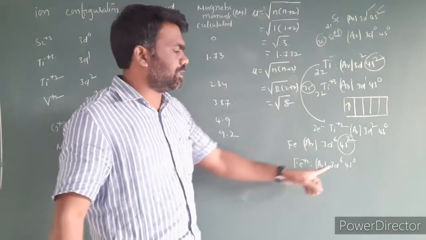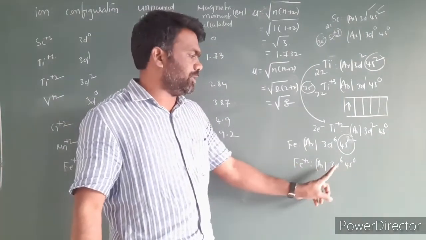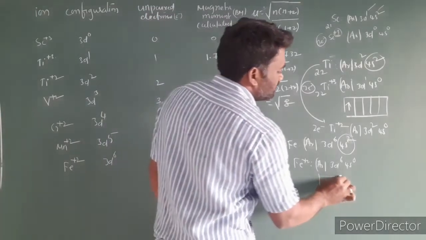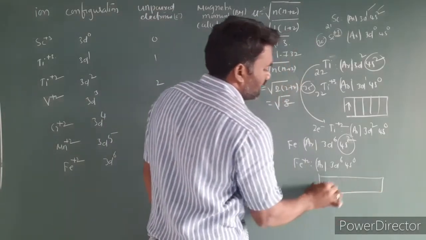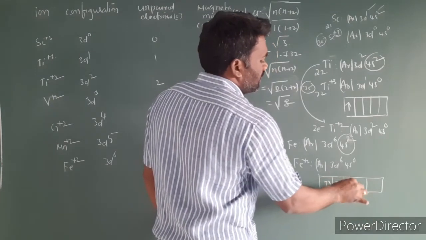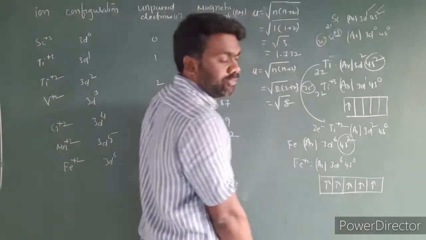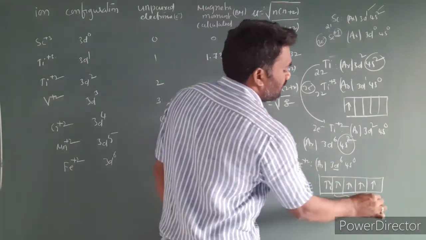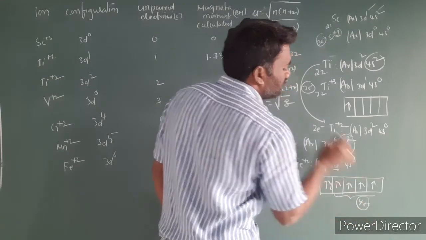First we have to remove the electron from the s orbital, then we have to remove the electron from the d orbital. So this is the d6 configuration. Looking at the d orbitals, 1, 2, 3, 4, 5, and d6 has a sixth electron. Now how many unpaired electrons are there? 4 unpaired electrons.